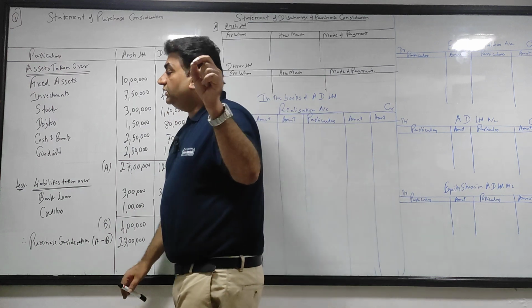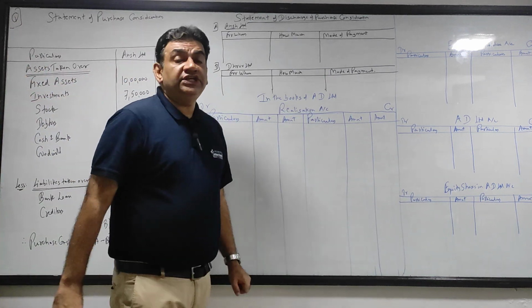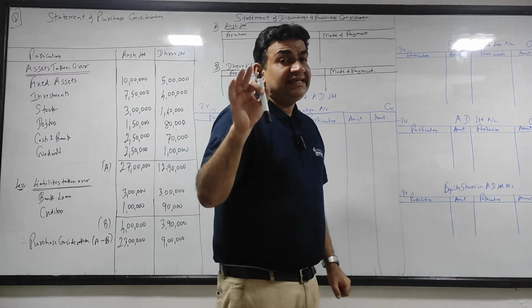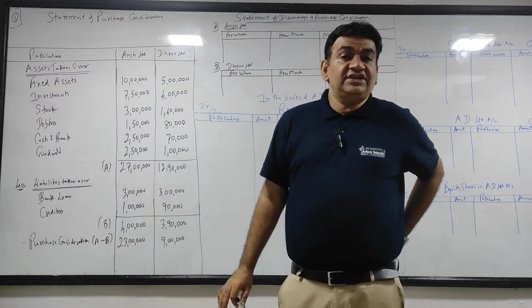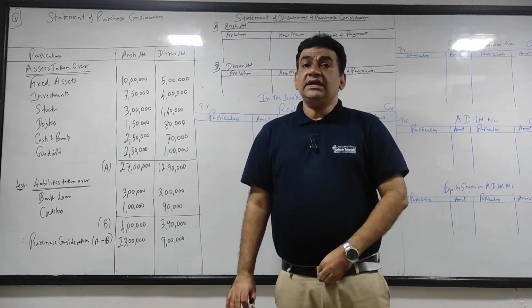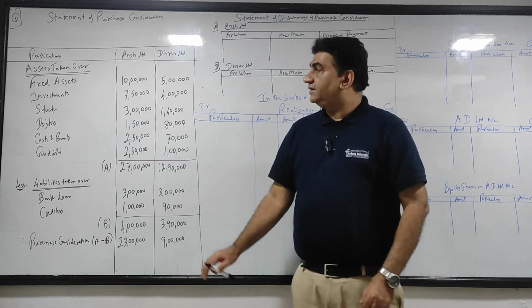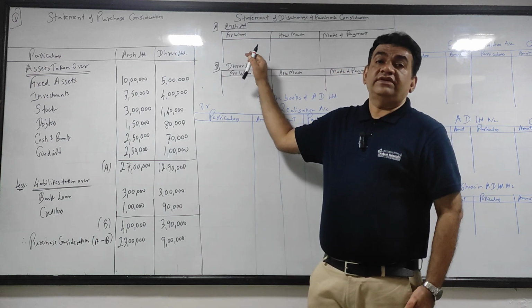Now see both the balance sheet of the question. Can you see any preference share capital? No. If the old company's balance sheet had preference share capital, there would be something for preference shareholders also.